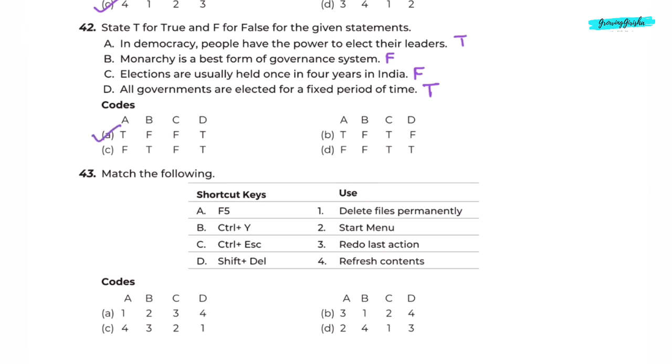Question 43. Match the following. Shortcut keys and use. F5, refresh contents. Control plus Y, redo last action. Control plus escape, start menu. Shift plus del, delete files permanently. Correct answer is option C.